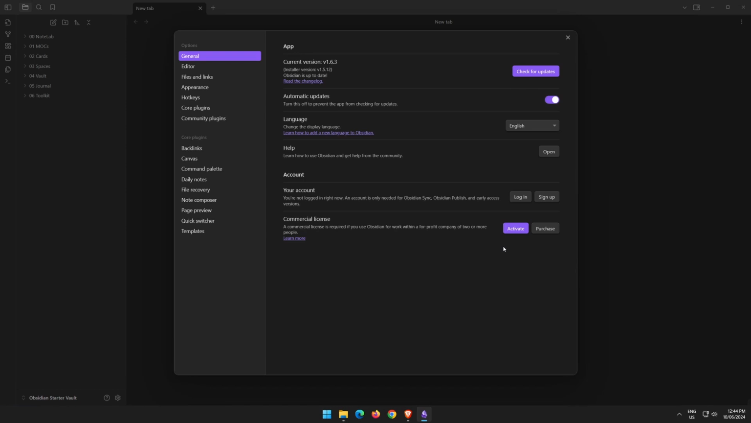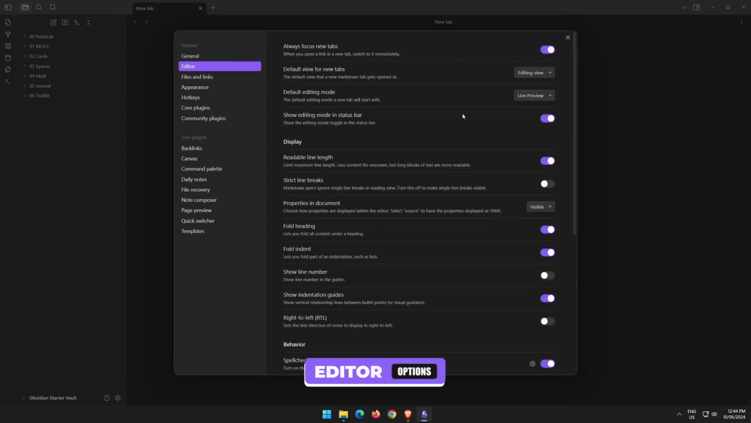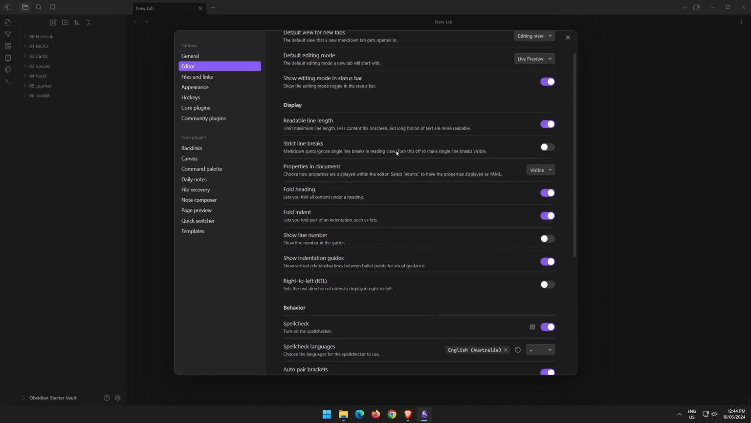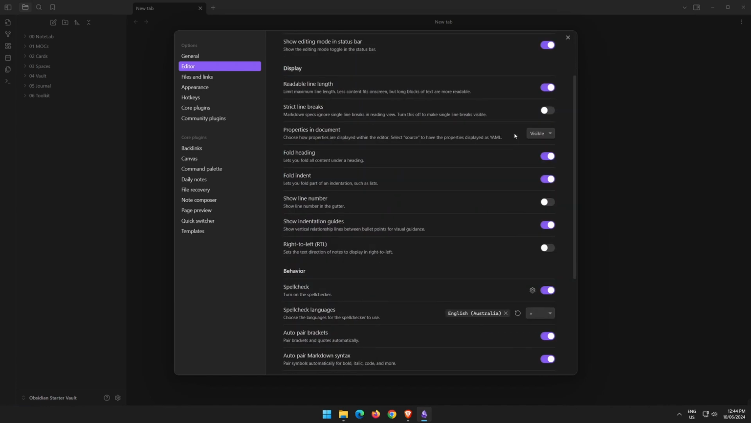The next option is the editor. The default view for new tabs is the editing view. You can make it the reading view, but you won't be able to make any changes in the reading view, so I like to leave it on the editing view. The default editing mode is live preview. I think this looks nicer, although you can change it to source mode if you like working in pure Markdown. Properties will show by default in every document. You can hide it if it gets in the way or distracts you from entering notes, or you can put it in source mode. I like to leave mine visible.